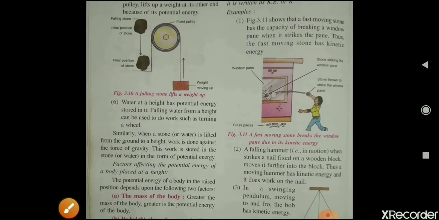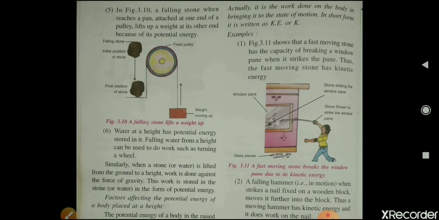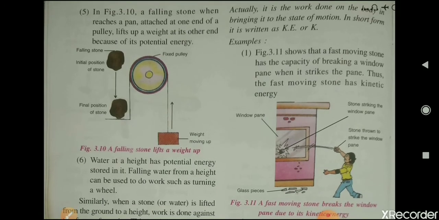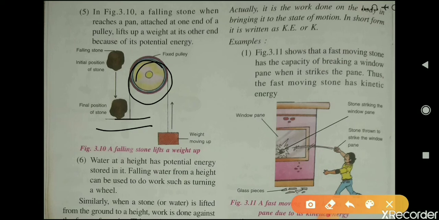Now you can see one more example here in figure 3.10. A falling stone reaches a pan, you can see here a pan of the pulley attached at one end of the pulley. This is a pulley, and when a stone reaches one end, the pan which is attached to one end of the pulley, it lifts a weight which is on the other pan, on the other side of the pulley.